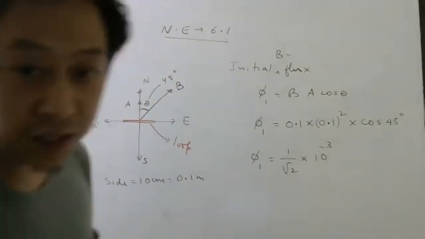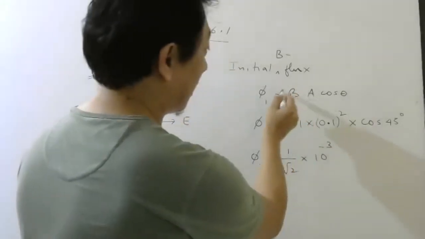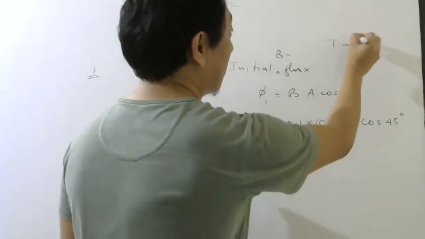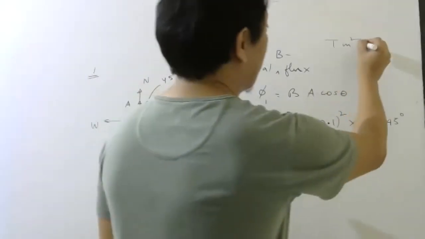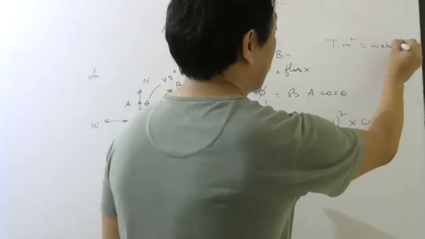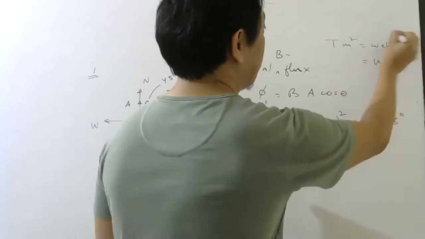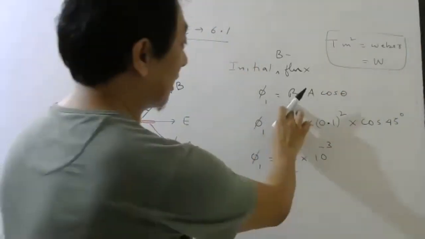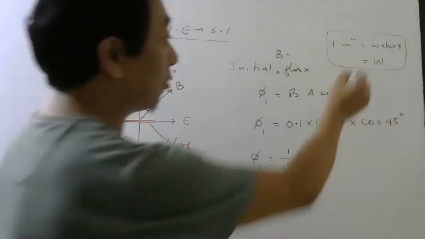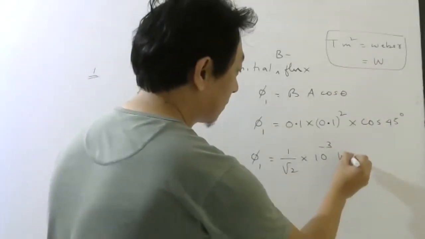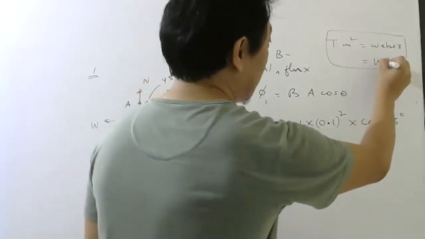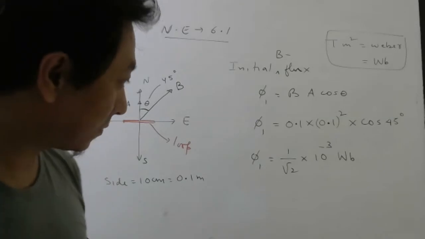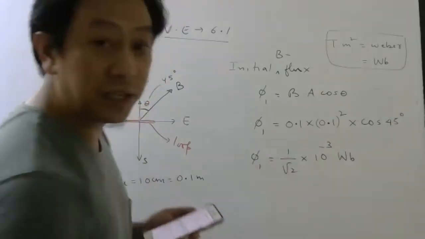What is the unit of magnetic flux? Tesla meter square, which we say Weber. Weber, we write W. So the unit of magnetic flux should be Tesla meter square, which we write Weber. If you write a plain W, no, watt will come, the SI unit of power. So this is your initial flux.